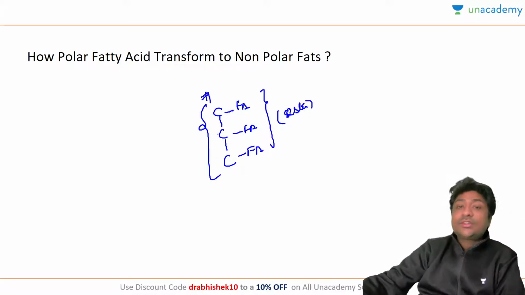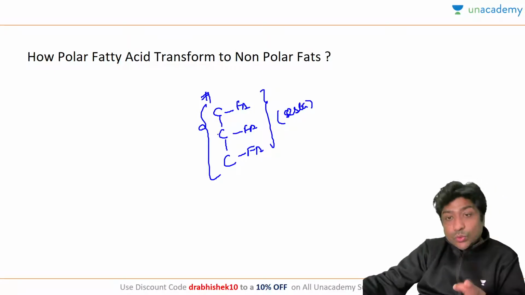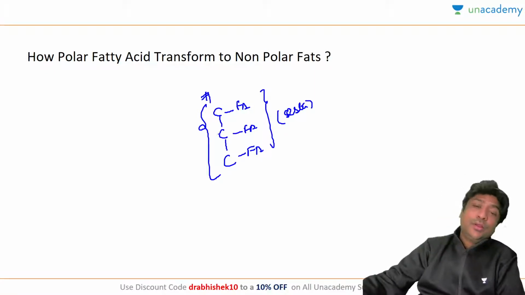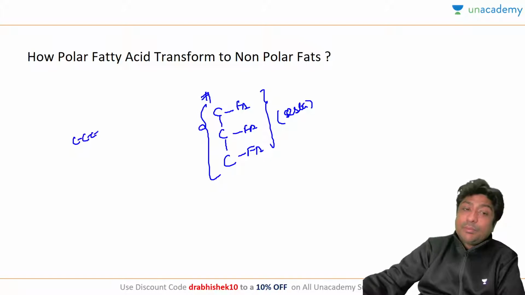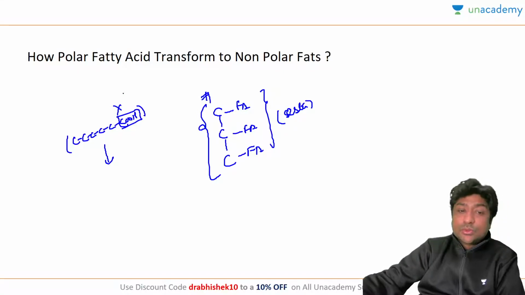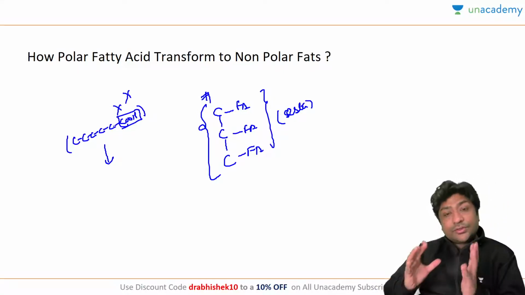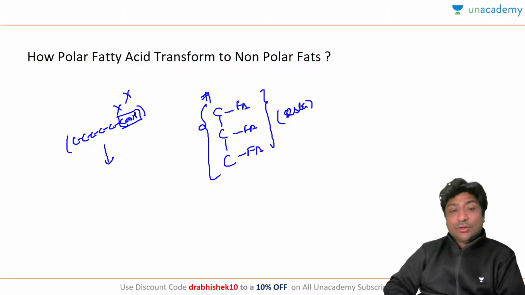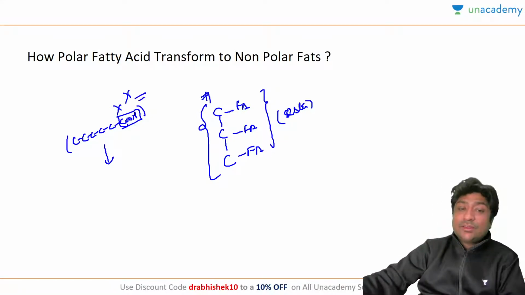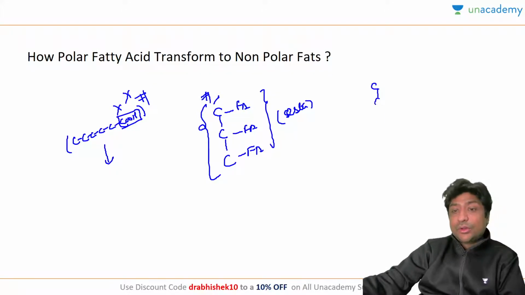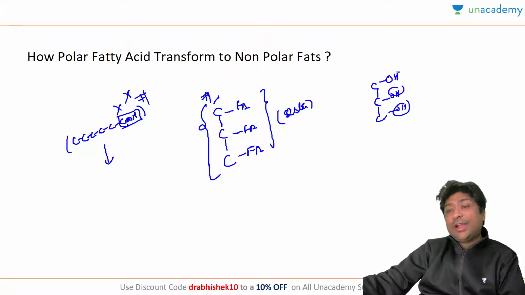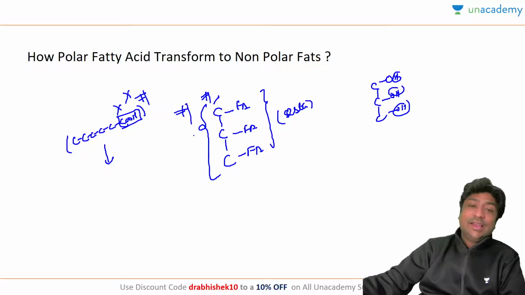What is the significance of this triacylglycerol? It is the storage form or the transport form of fatty acid, because as I told you, fatty acids at one end have a very reactive group. So yes, it can go into all the metabolic pathways, but for transportation and storage, this is not a good way. So first of all, what happens? The functional acid group reacts with an OH from the glycerol molecule. If you see, this is a glycerol molecule. So 3 OH will react with 3 fatty acids, and this is how your triacylglycerol is formed.